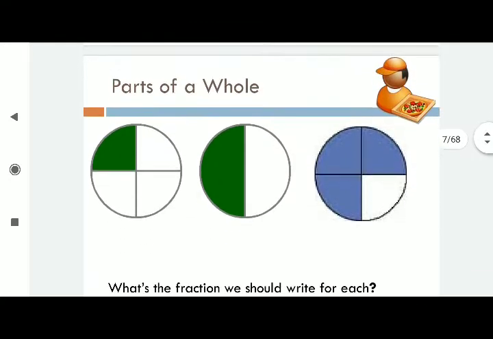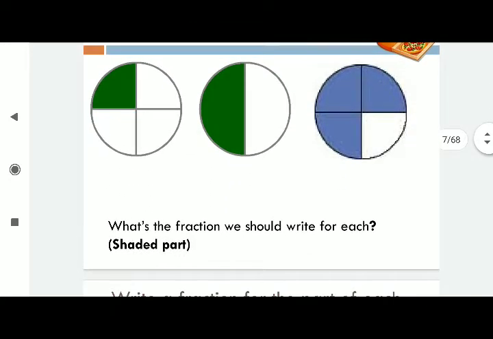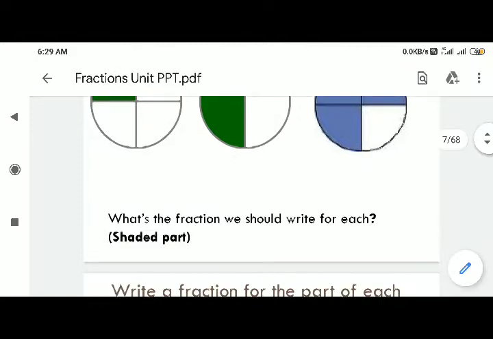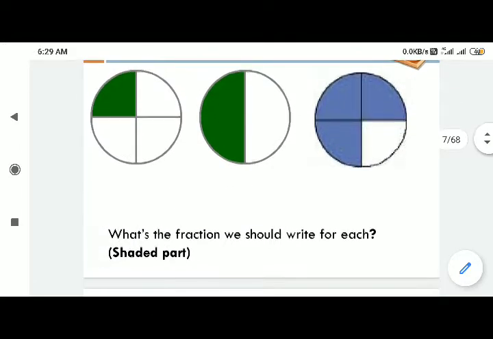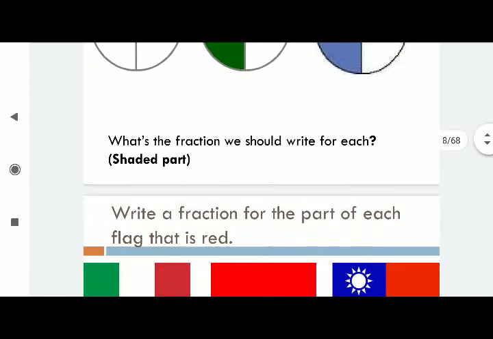So now parts of whole. You can see here, first part is how much? Shaded part. Good. Totally 4 parts are there, 1 part is shaded, so 1 by 4. Second one is 2 parts are there, 1 part is shaded, so 1 by 2. Now the third one I am leaving to you. You write by your own.